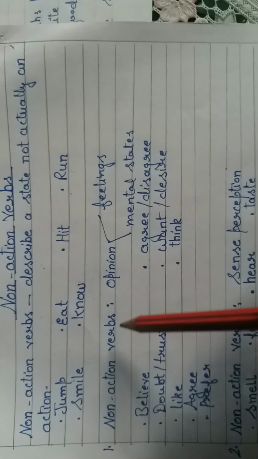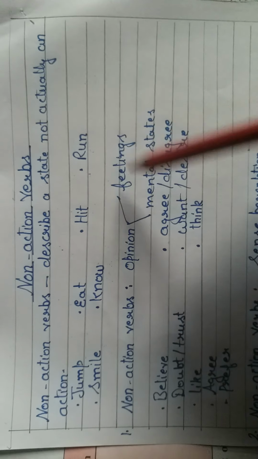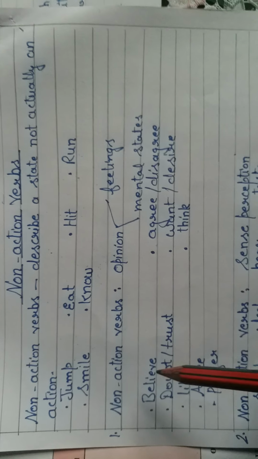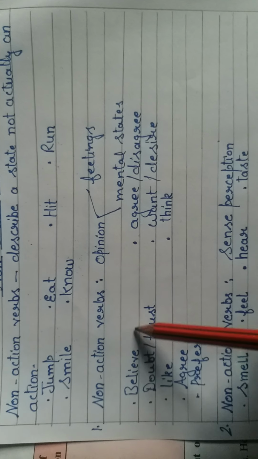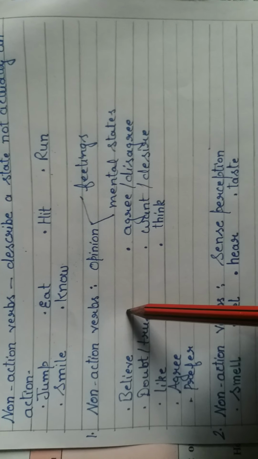First, non-action verbs express opinion, maybe about feelings, maybe about mental states. Let's take examples. First, believe. I believe it to be true. Again, simple present tense is used.